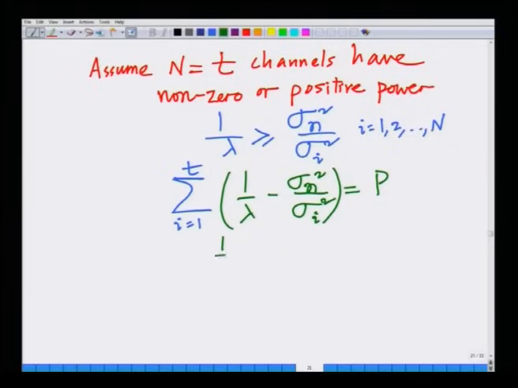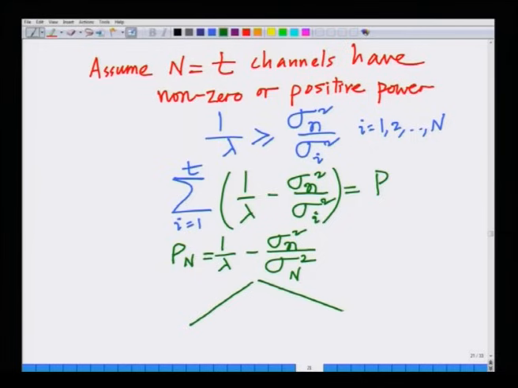Hence, all we need to do is check 1 over lambda minus sigma small n squared, which is the noise variance, by sigma capital N squared, which is a singular value. This is nothing but P n, the power allocated to the nth channel.